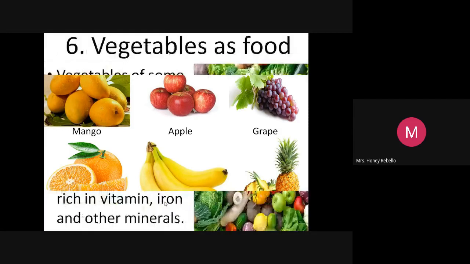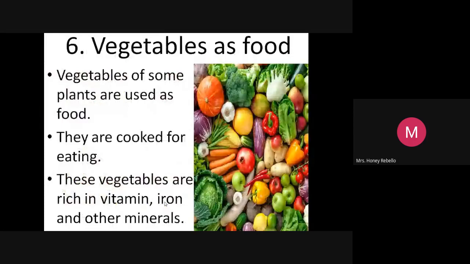Vegetables. See the vegetables, fresh vegetables. Some are green, some are orange. Vegetables as food. We will eat these vegetables, and most of them are cooked and eaten. Vegetables of some plants are used as food. They are cooked for eating. We'll just cook it. Then you can eat raw also, like carrot.